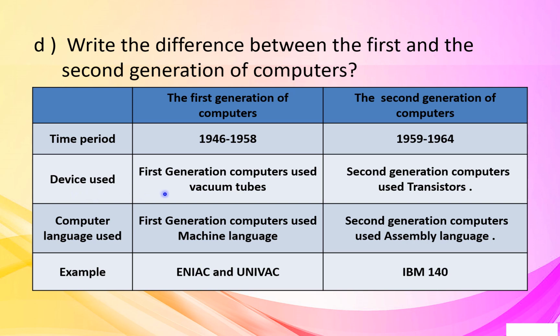Device used in the first generation computers was vacuum tubes, whereas in the second generation transistors were used. Computer language used: the first generation computers used machine language, whereas second generation computers used assembly language. Examples of the first generation of computers were ENIAC and UNIVAC, whereas example of the second generation of computers is IBM 1401.